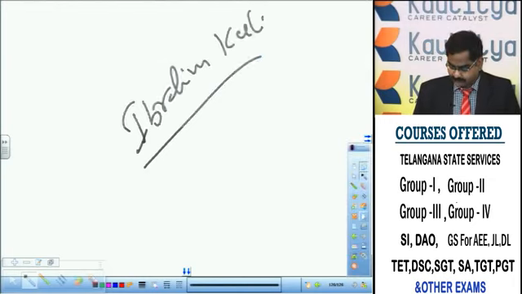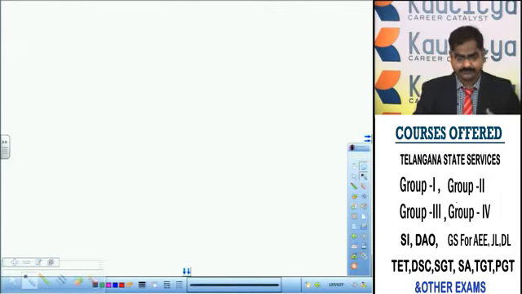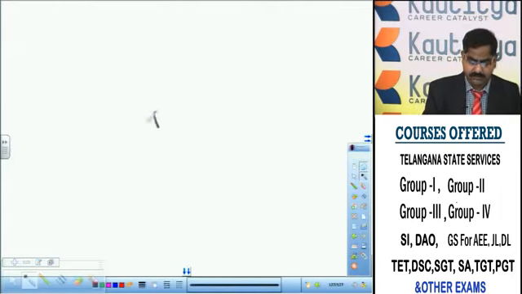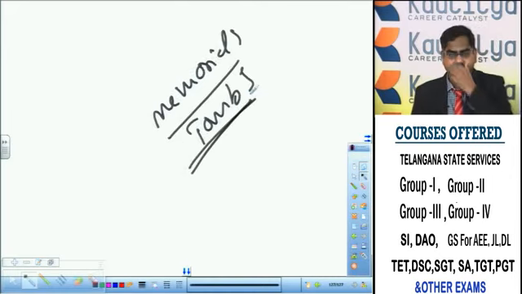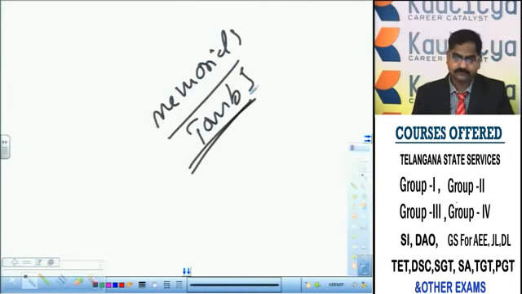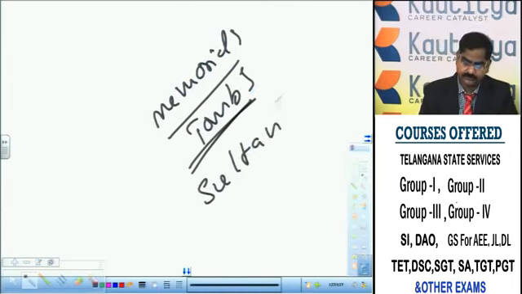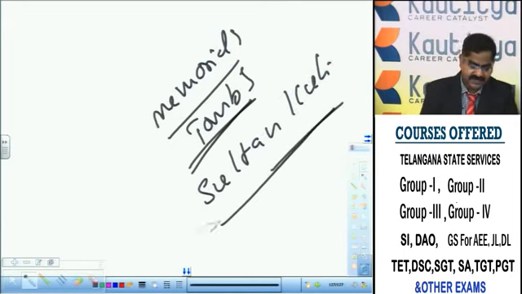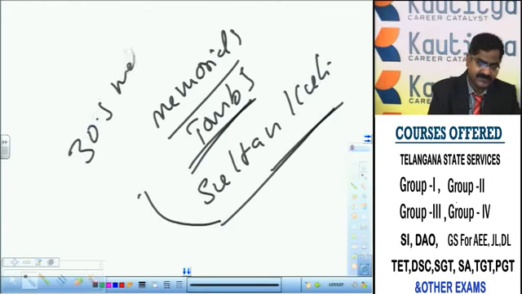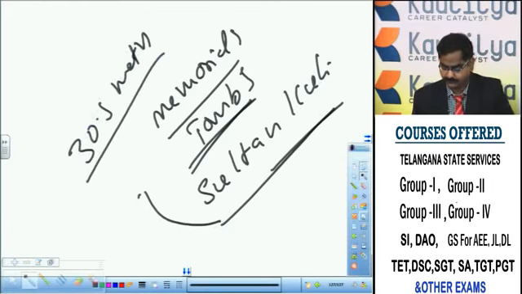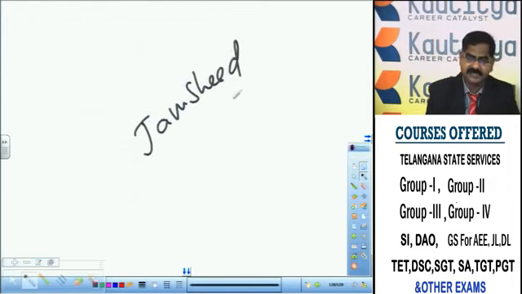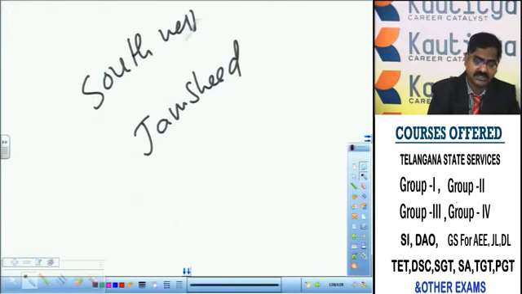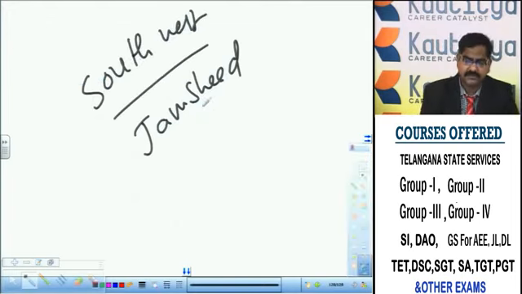And let us talk about the memorials or tombs of Qutub Shahis. Coming to the tombs of Qutub Shahis, Sultan Quli tomb was built in an area of around 30.5 meters. Jamshid, son of Sultan Quli, his tomb is located southwest of his father's tomb, Sultan Quli tomb.